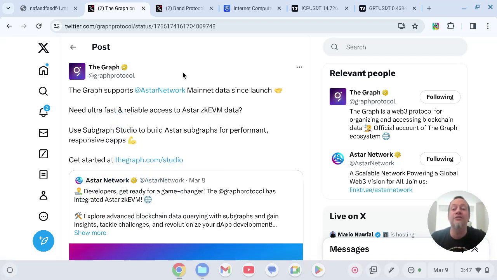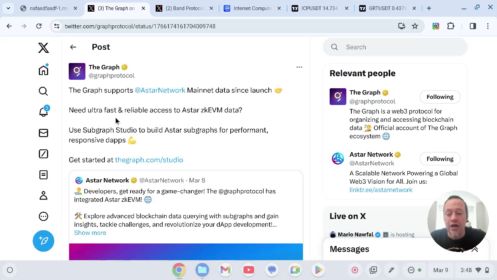And so with the graph comes an ERC20 token because it is built on Ethereum, right? And so the cool part about the graph is now with the internet computer having threshold signing for Ethereum and is integrated with Ethereum, next comes the ECDSA signatures for the ERC20 tokens, which just means that the internet computer can interact with the graph protocol because it's on Ethereum. So this is really awesome.